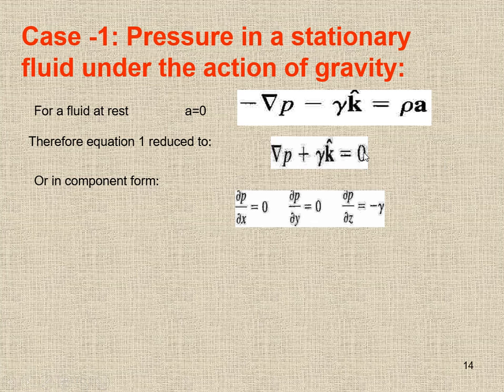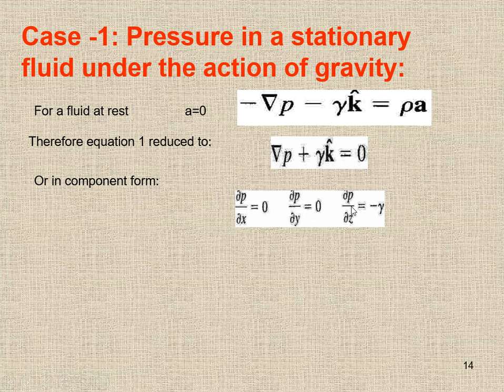So in the i direction, del p over del x is going to be equal to 0. In the y direction, del p over del y is equal to 0. But in the k direction, del p over del z plus gamma is equal to 0.